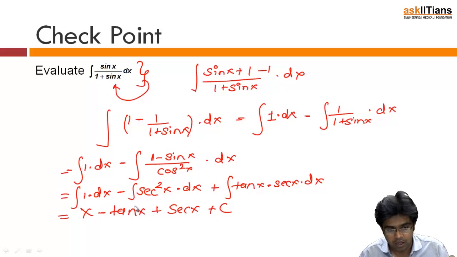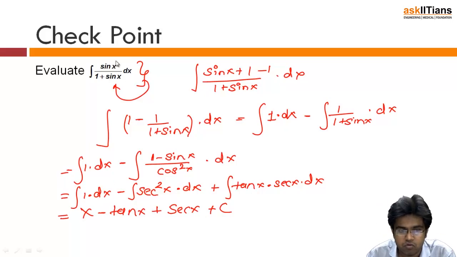like this. Now see, I didn't know the integral of this function, but I did the manipulations and I brought it into this level. Why did I do it here? Because I know the integral of tan x dot sec x, and I know the integral of sec square x, but I didn't know the integral of any of these things. So the more you practice, the more you will understand how I am going to make the correct forms.